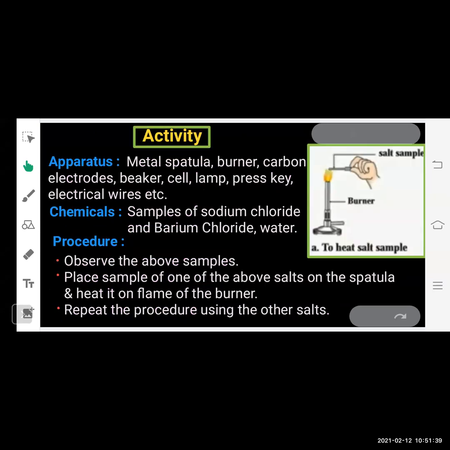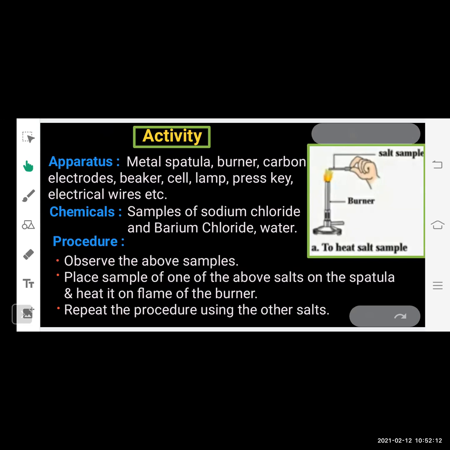Now let's perform an activity to understand more about the properties of ionic compounds. What we need in the apparatus: metal spatula, burner, carbon electrodes, beaker, cell, lamp, press key, electrical wires, etc. And the chemicals required here: sodium chloride, barium chloride, water. So here basically two activities are given. We are going to perform the first activity and after that we will perform the second activity. Let's see the first activity.